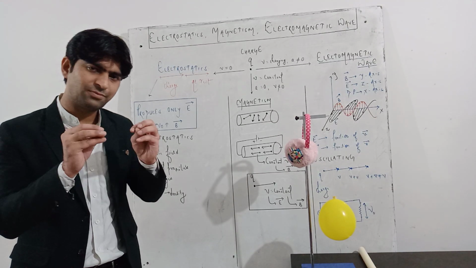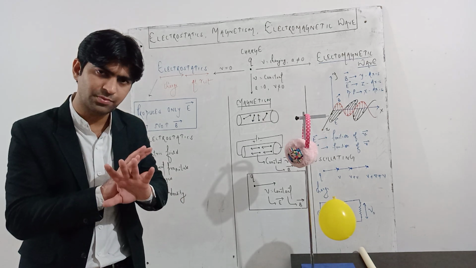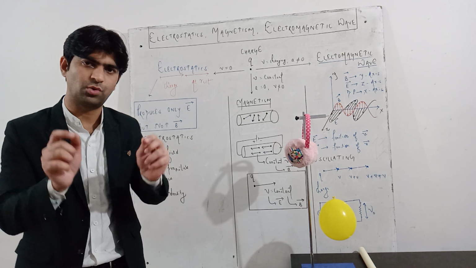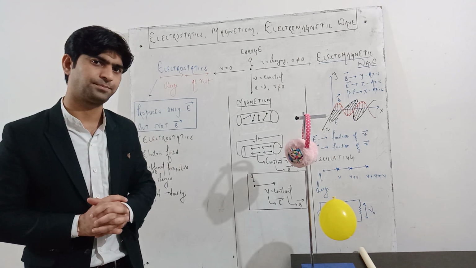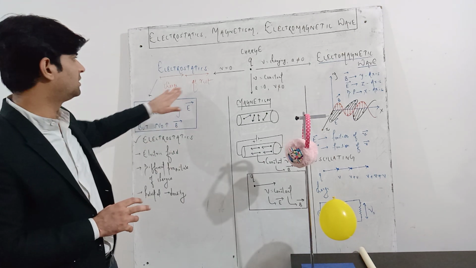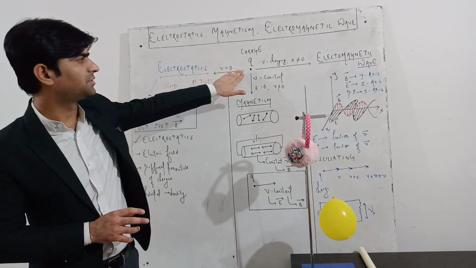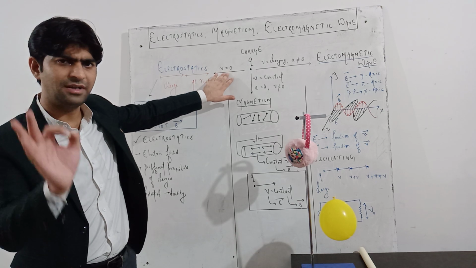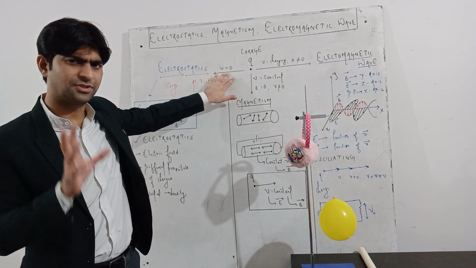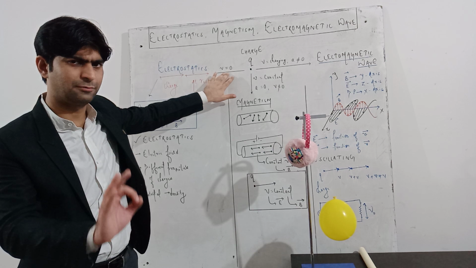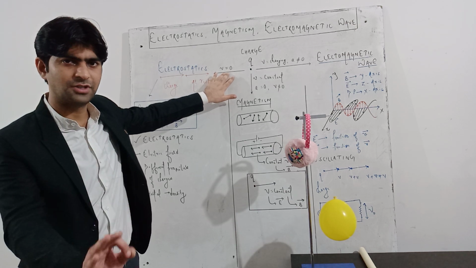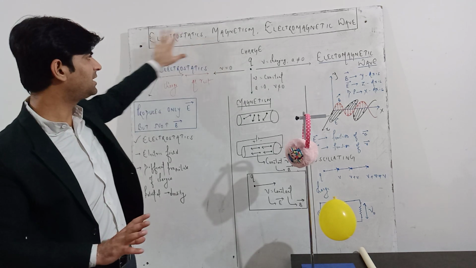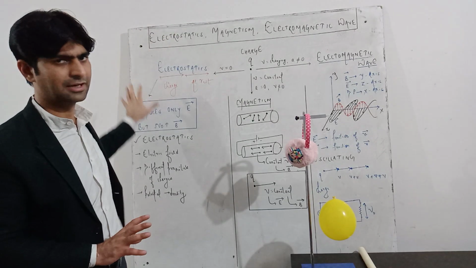When the charge is kept at rest, it does not produce any magnetic effect. It produces only the electrical effect. When the velocity of the charge is zero, that means the charge is at rest. That field is called electrostatics. The study of the electric field, the study of potential, the study of charge density, or the study of different properties of charges, that complete thing comes under the part of electrostatics.